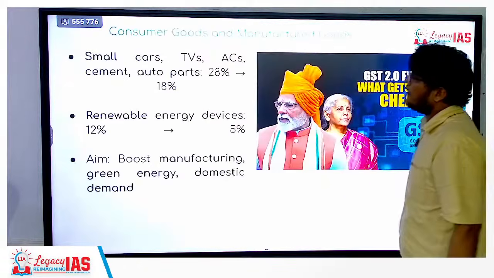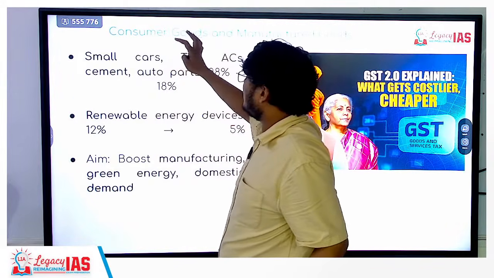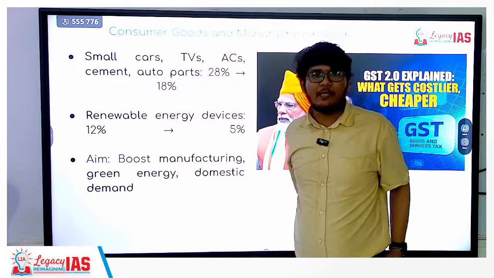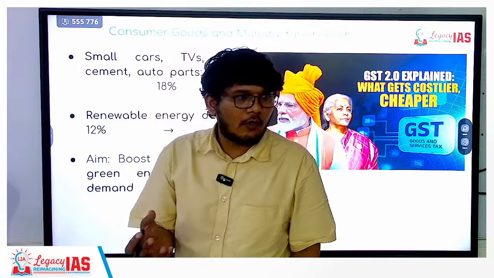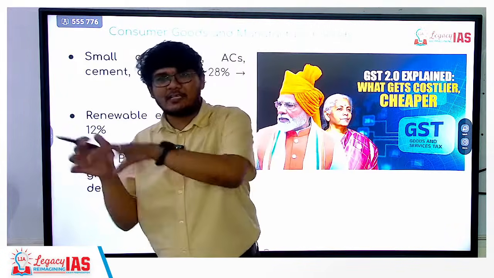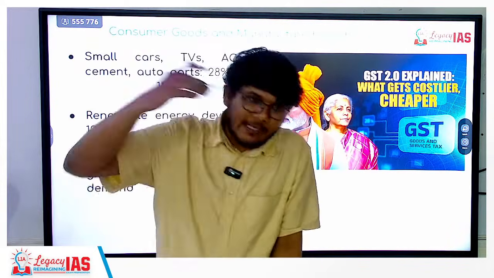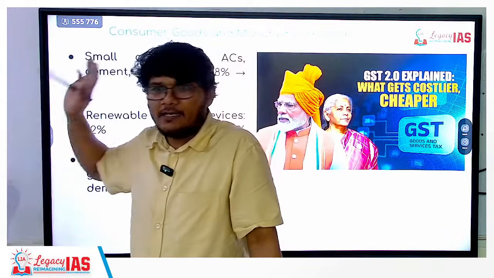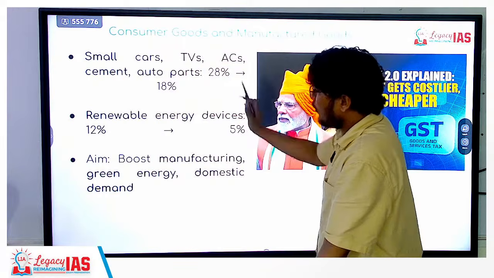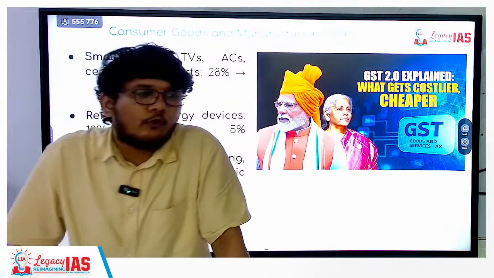Okay, let's move ahead. Yes, consumer goods with respect to cars, TVs, ACs, cement, auto, etc. are now from 28% to 18%. In two-wheelers also, the bikes that are less than 350 cc are now taxed at 12%, and the ones higher than that still remain at 28%. Okay? Renewable energy devices have gone down to 5%. It is of course going to boost the energy, it is going to boost the production.